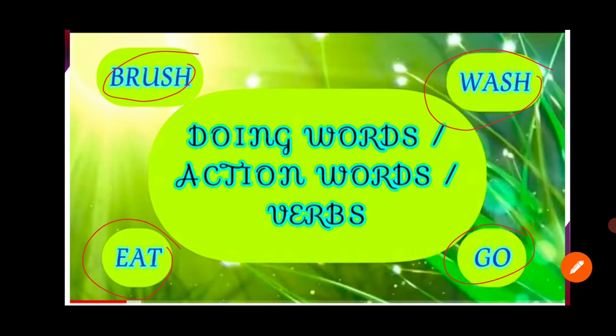We say verbs, action words and doing words. Got it children? The words that tell us what action is going on, we say action words or doing words or verbs also.